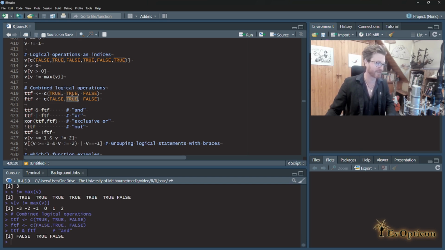Is this one true and is that one true? So the second element of the output is true because they are both true. Is this true and that true? Well, that fails on both counts. So that's obviously false. That's why you get that answer.